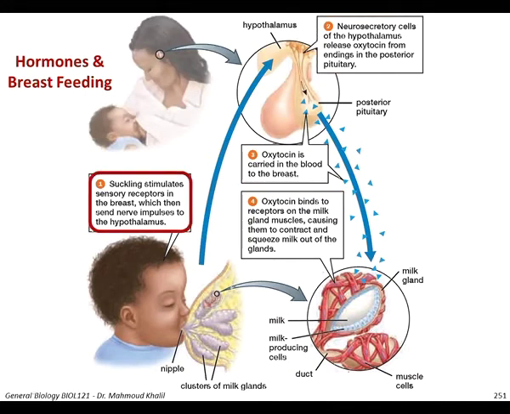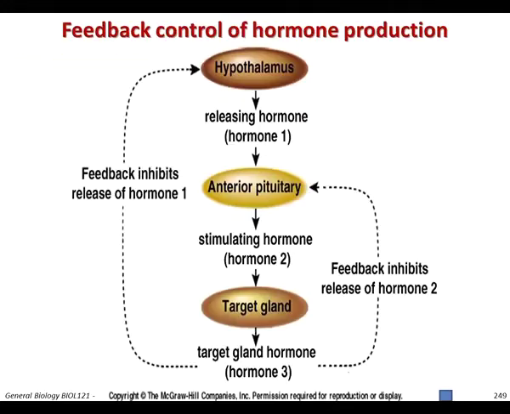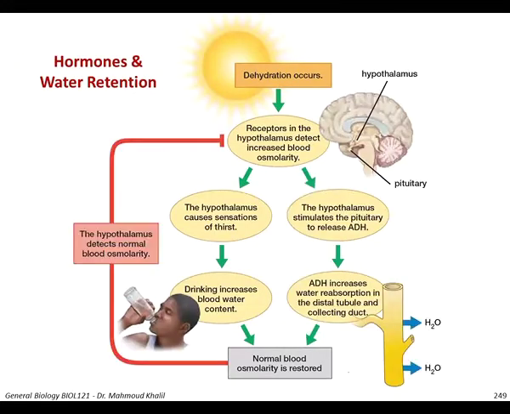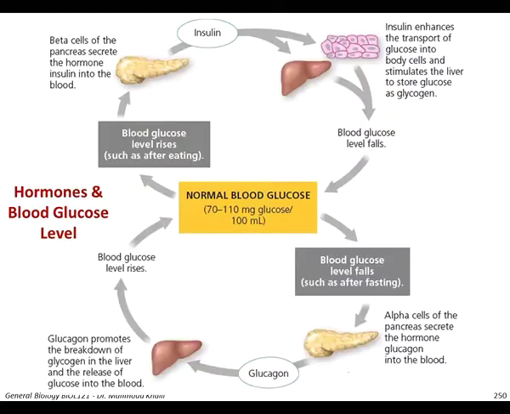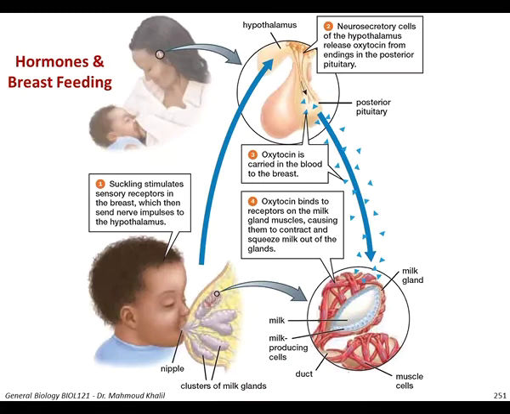Okay, so now we have three examples. The first shows the effect of dehydration and how the body regulates the amount of water in our body. The other example is how the body regulates the blood sugar level, and the third example is how breastfeeding is regulated by hormone action.